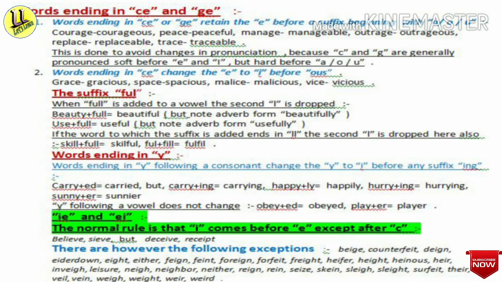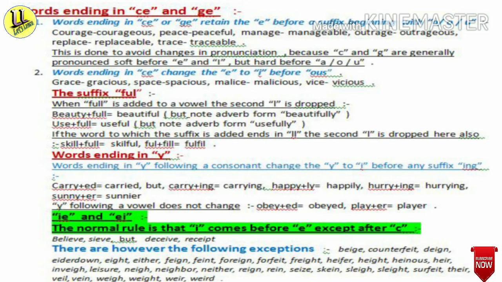Then Y following a vowel does not change. For example, obey plus ed, it will be obeyed. Play plus er, it will be player.